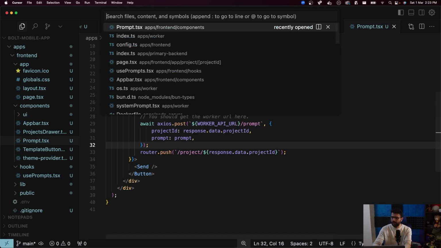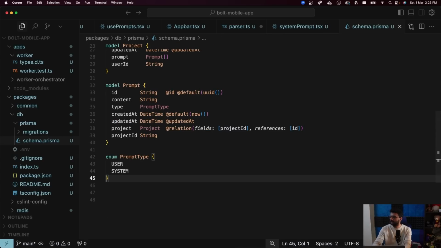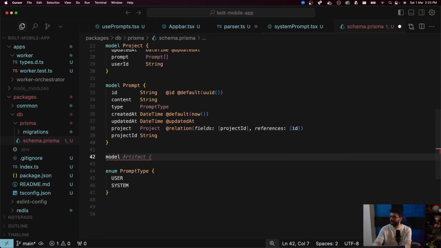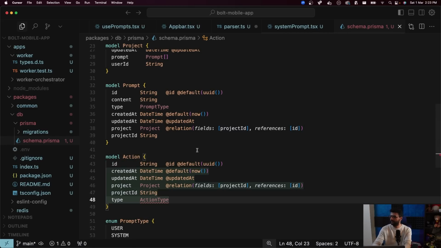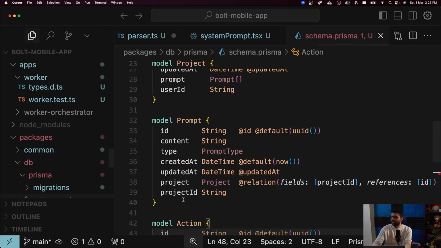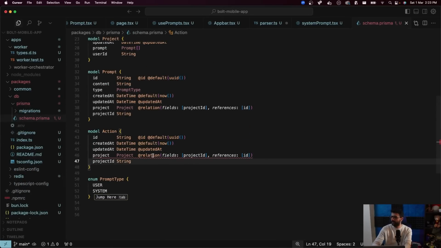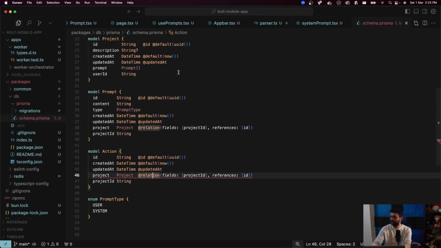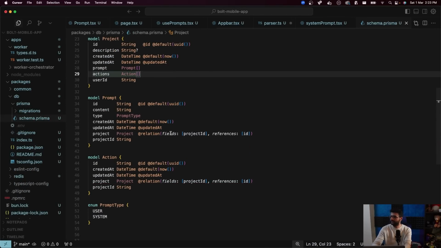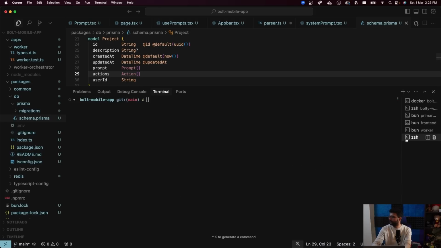Oh god, I'm short on time and I really want to do this. So schema.prisma, let's add another thing. Along with prompts, let's add actions. For this project, these are the actions that the LLM has done, which could be create a file, log a file, and so on and so forth. So don't need this. This is fine. So in project, actions is an action array. Quickly migrate the database. Apps, sorry, sweep package slash db, migrate.